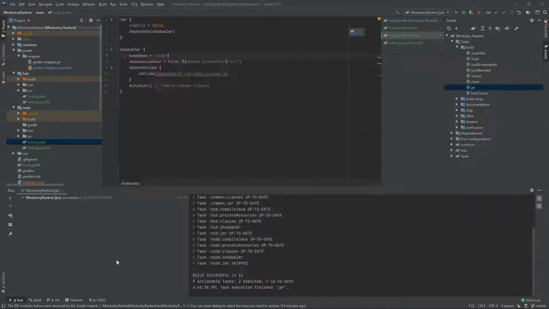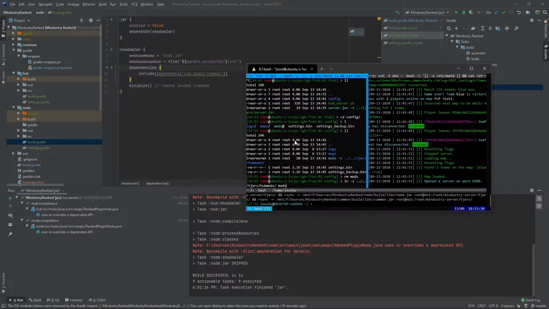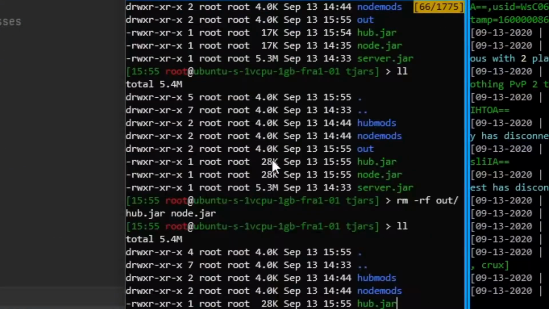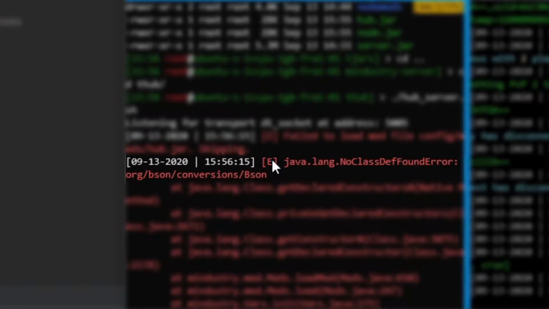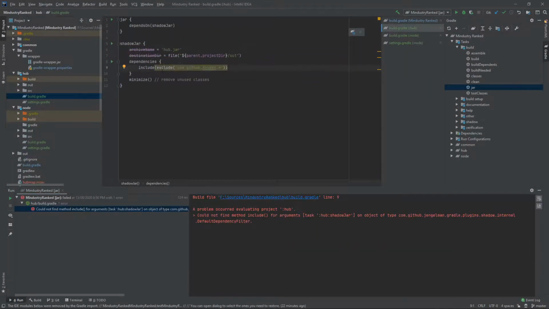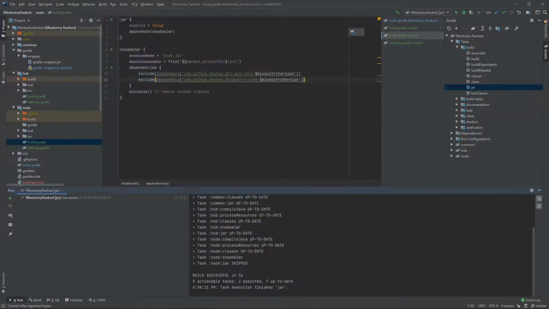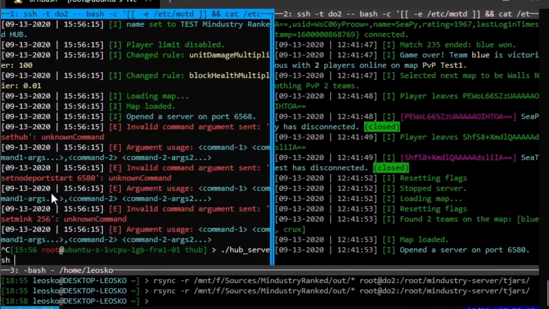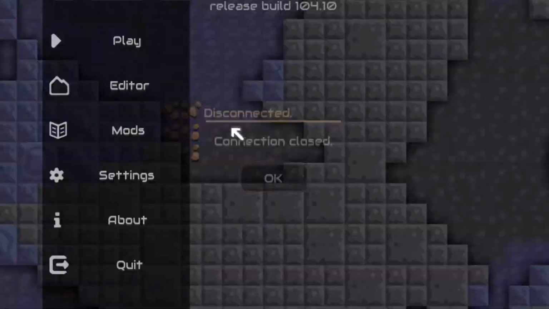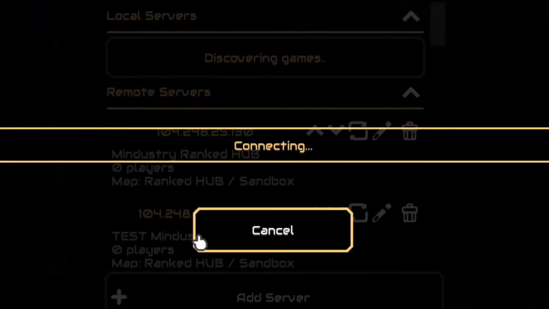But here is the catch. When I started the server, it still needed more dependencies, which were because of using MongoDB inside my project. So, I modified the filter to only exclude libraries that are already present in the Mindustry server. And now it was finally the time when everything worked back to normal and ready to write more code.